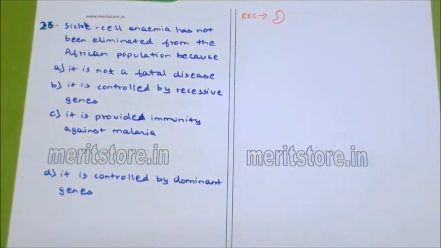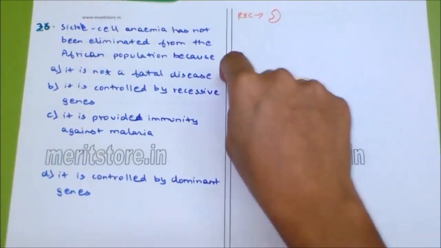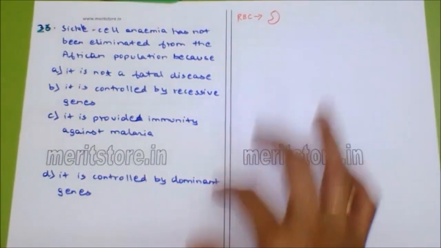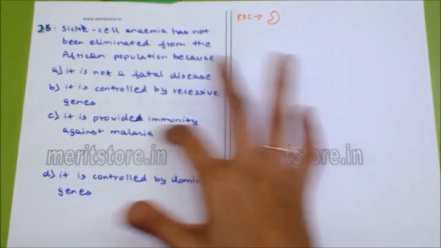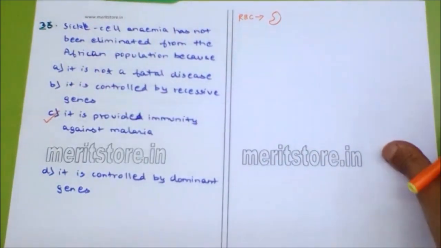It provides long-lasting immunity against a disease known as malaria. It is not controlled by any recessive or dominant genes, but it provides immunity against malaria. So the answer is C.